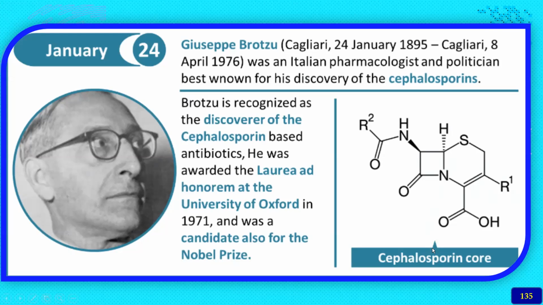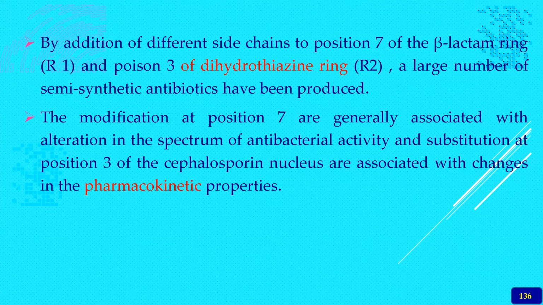On the right side you are seeing the cephalosporin core ring. That's how the structure is depicted here. By addition of different side chains to position 7 of the beta-lactam ring, R1, and position 3 of the dihydrothiazine ring, please remember that the cephalosporin basic molecule contains the dihydrothiazine ring and also a beta-lactam ring.